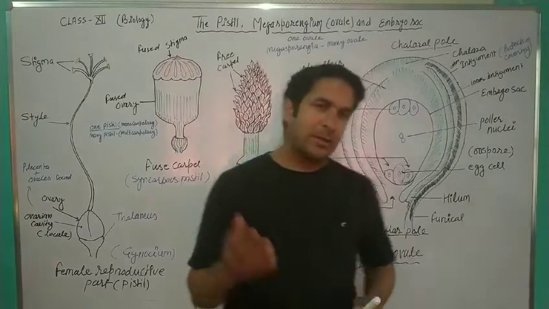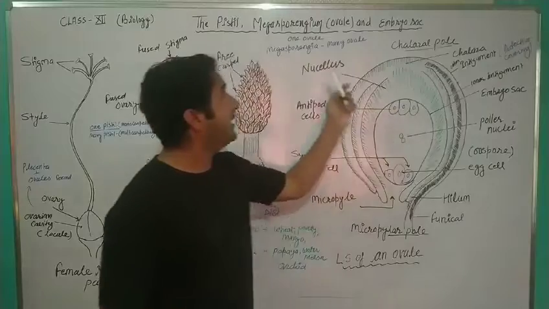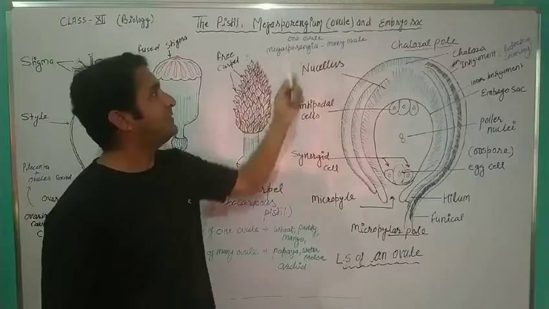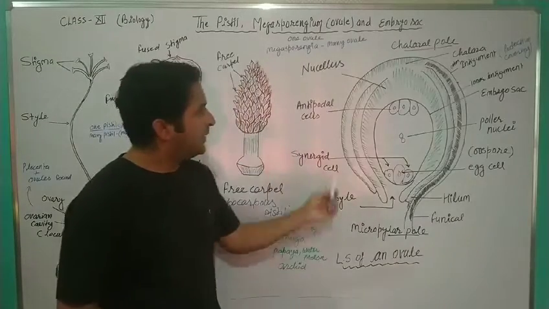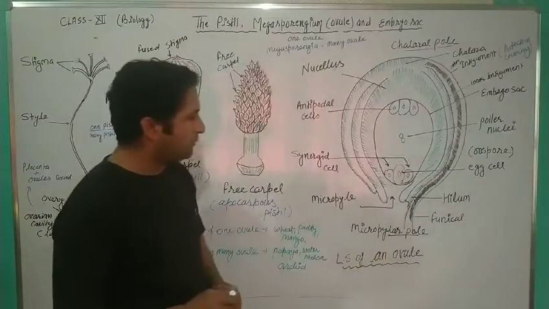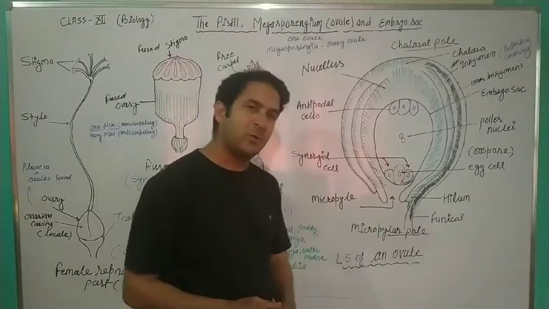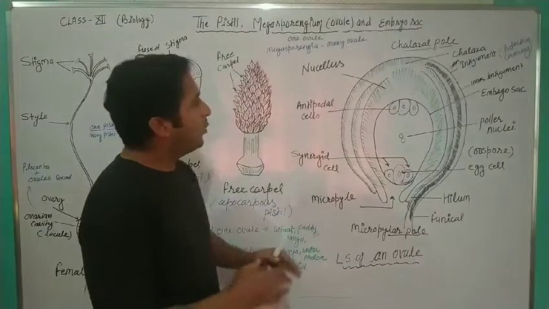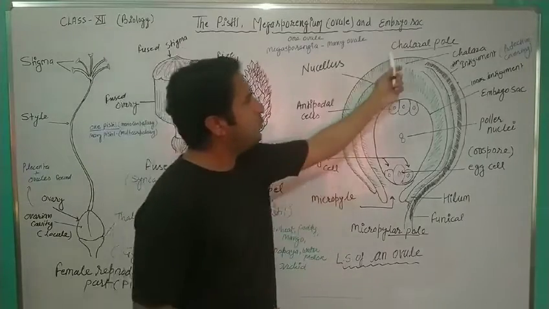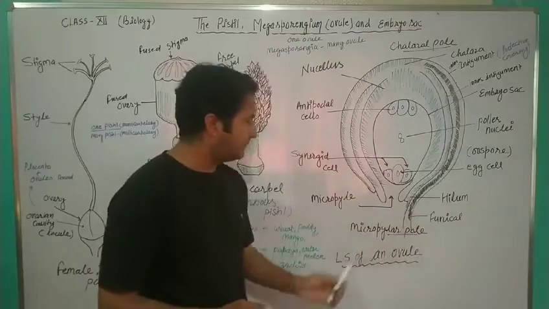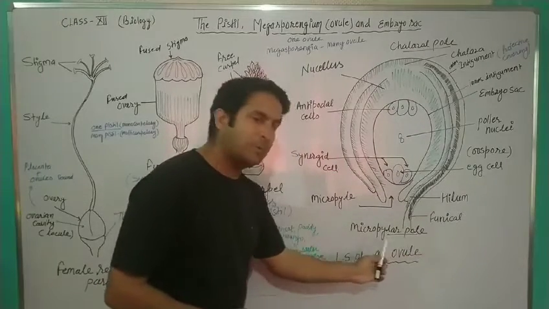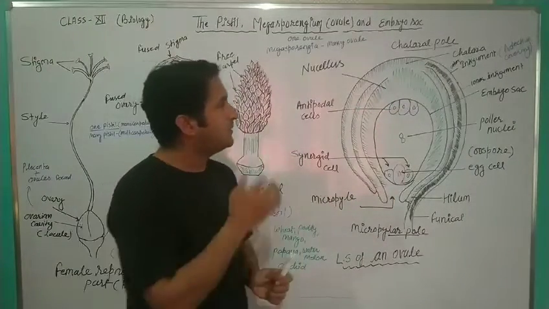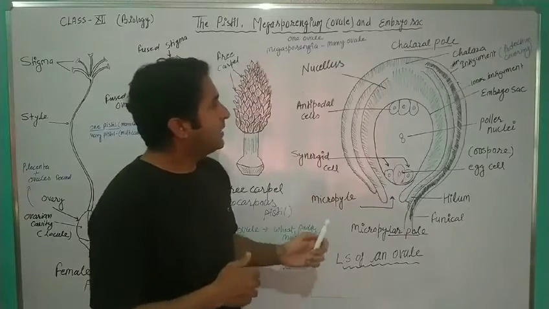Now come to the next very important topic, the ovule, which is known as the megasporangium. Here you can see the structure of an ovule. This is the LS diagram of an ovule, and this is the angiospermic ovule. We will start from the two main important poles of it: this is the micropylar pole and this is the chalazal pole.